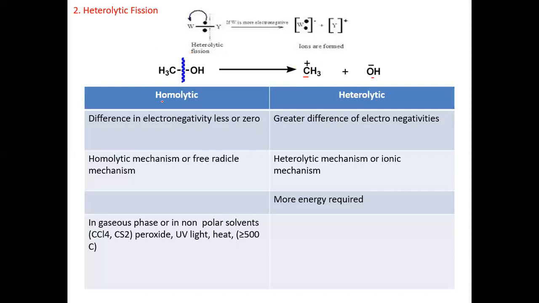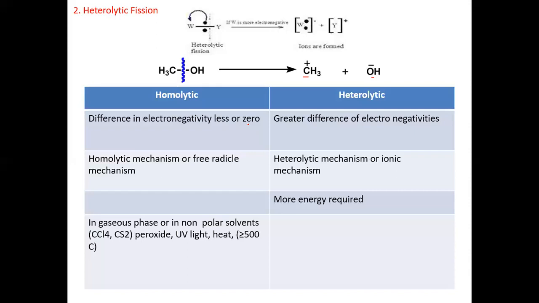Now some important points are given under homolytic and heterolytic fission or cleavage. Under homolytic fission, the difference in electronegativity is less or 0. There is no electronegativity difference between the atoms attached by a single bond in the same molecule, or the difference is less or 0.